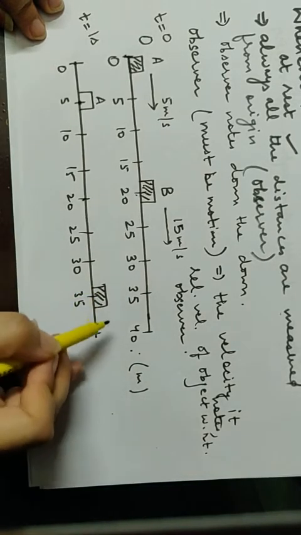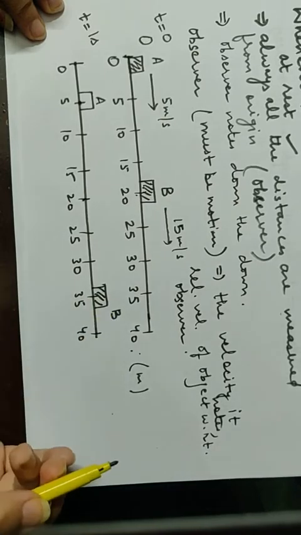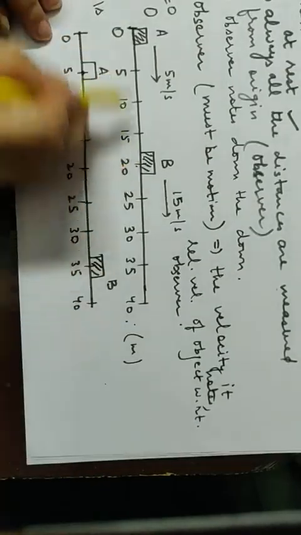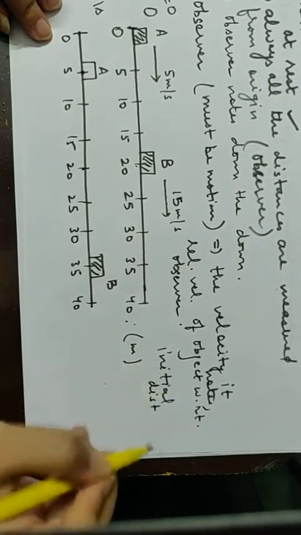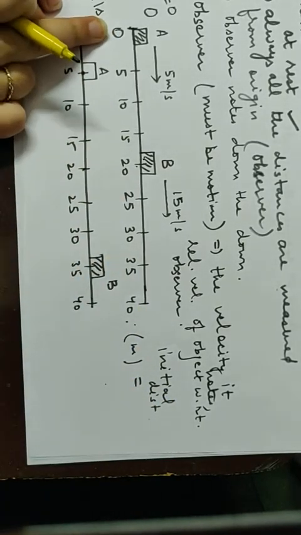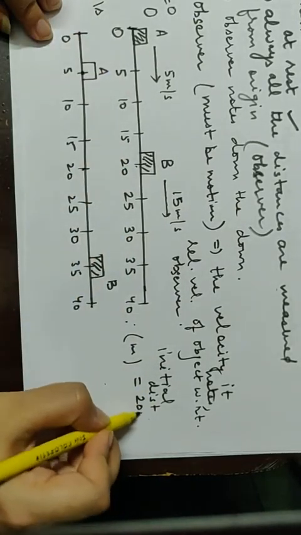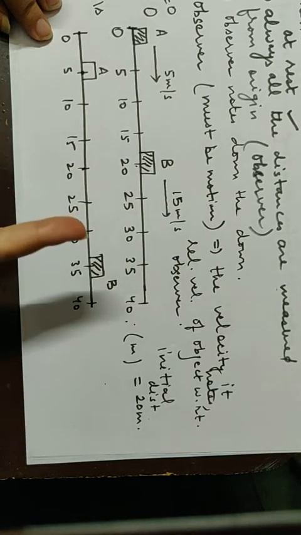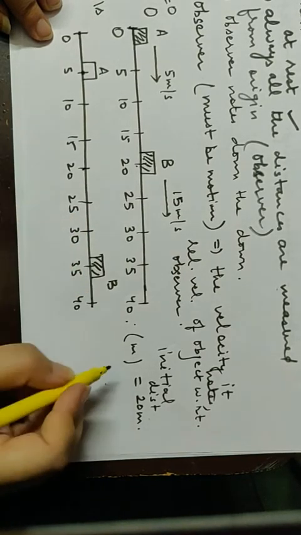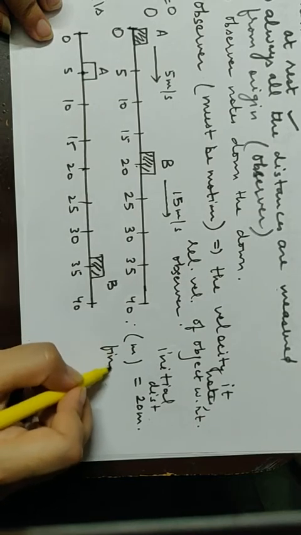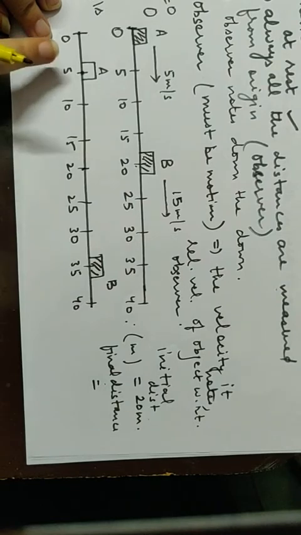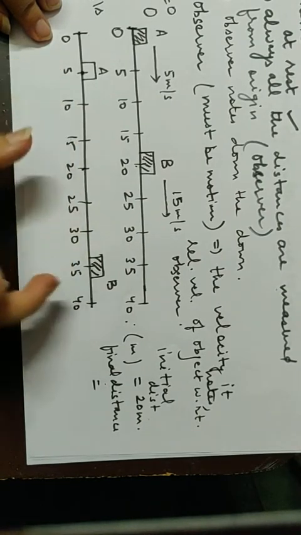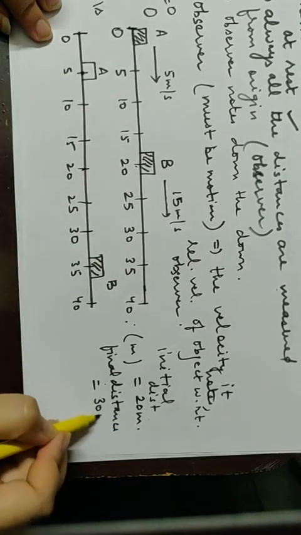35 meters. It is the position of B now. So what was the initial distance between them? Initial distance between these two objects was, this was at 0, this was at 20. So initial distance was 20 meters. Now after 1 second, time elapsed is 1 second. What is the final distance between them? So final distance between two bodies is 35 minus 5, that is distance between them is 30 meters.